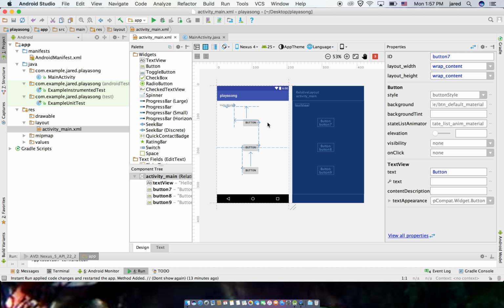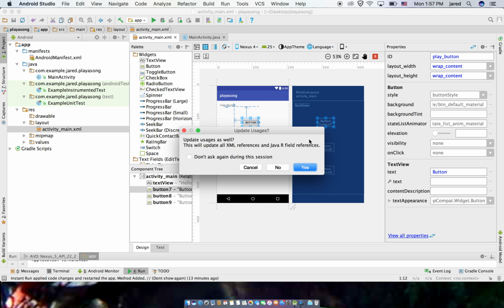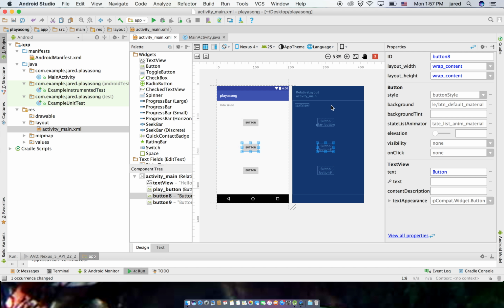So making three buttons here. It's going to be play, pause, and stop. So I'll just name this play button. Also name it play.